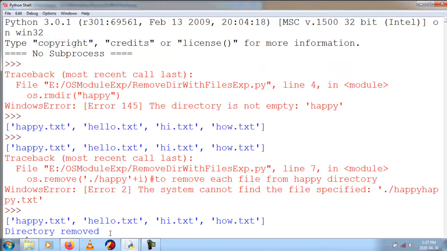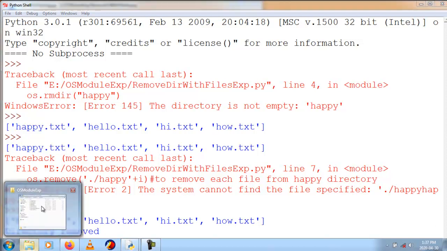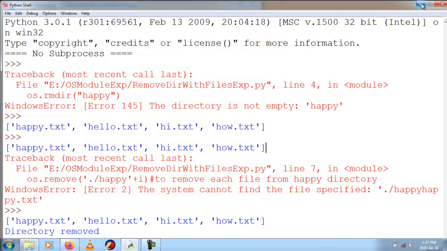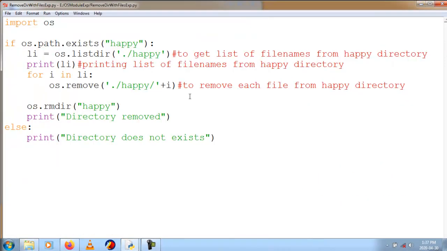Directory is removed. Now I go to the OS module example, and I cannot find the directory or those text files. So this is how we need to remove a directory when it contains some data or files. This is all we need to know about removing a directory with content or files.